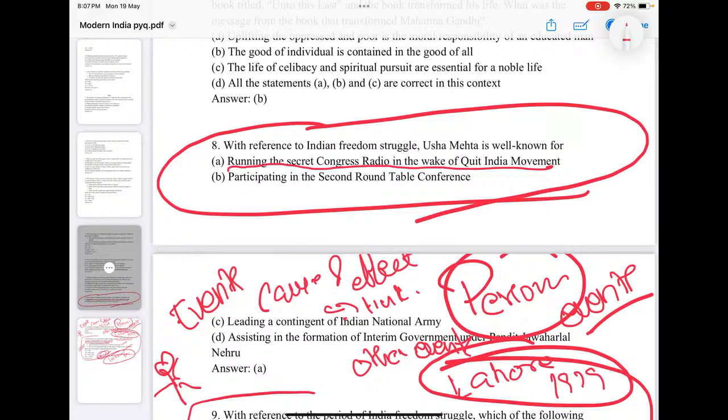In all these aspects, try to understand the popular personalities, both men and women, associated with such events of freedom struggle history, because that is a favorite area for UPSC. Their writings, their contributions, or their associations with organizations are favorite areas of interest for UPSC in the prelims examination.